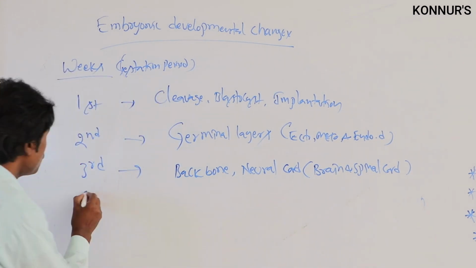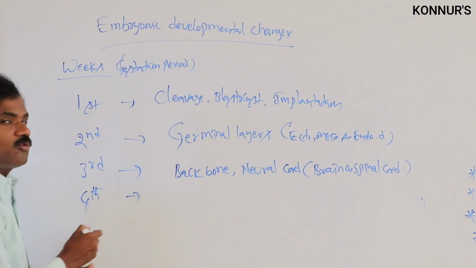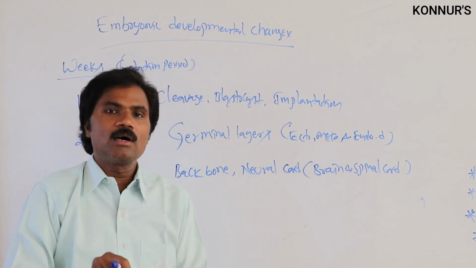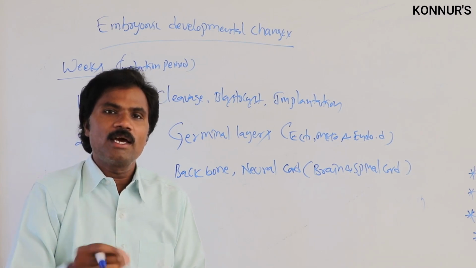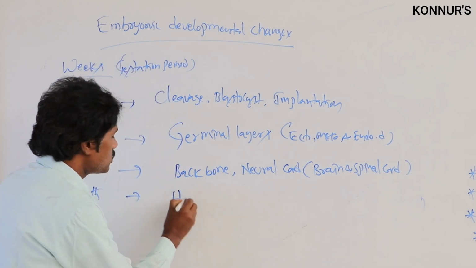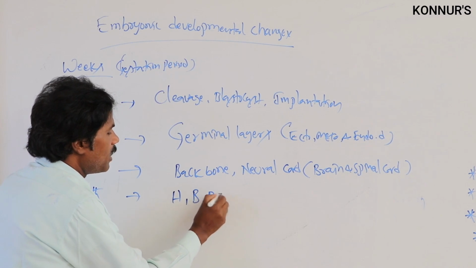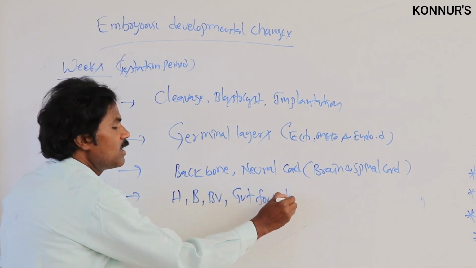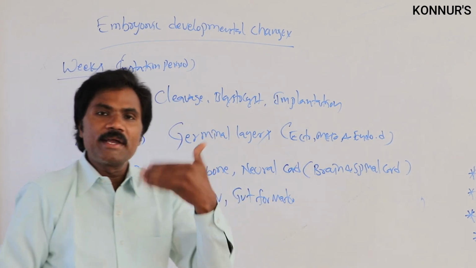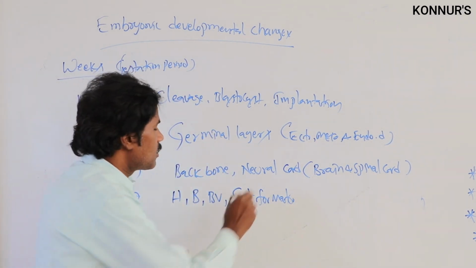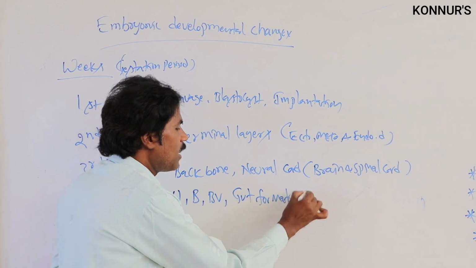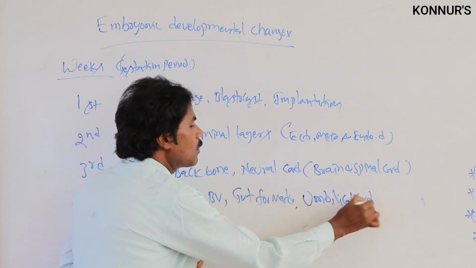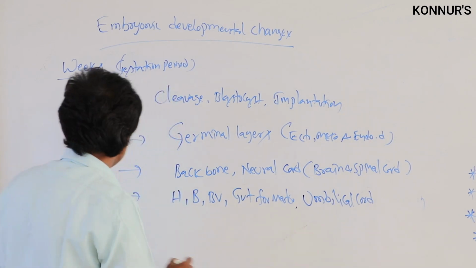Then in the fourth week, the heart as well as blood vessels are formed. Here heart, blood vessels as well as gut formation. Gut in that sense means the digestive canal. Apart from this, umbilical cord formation.